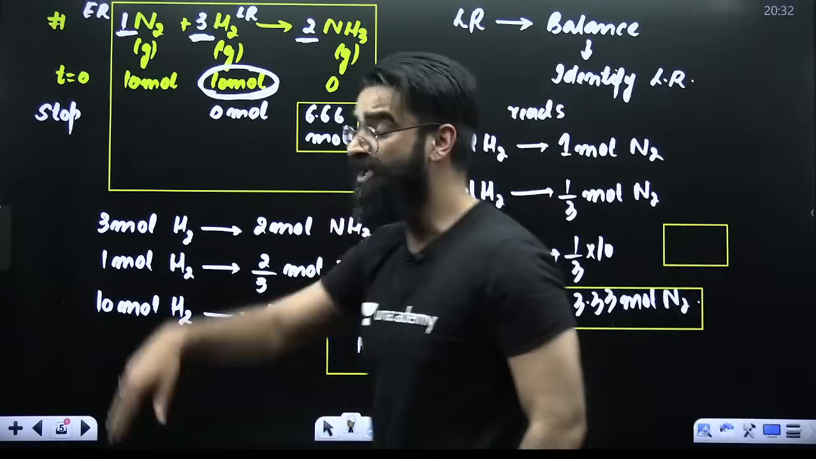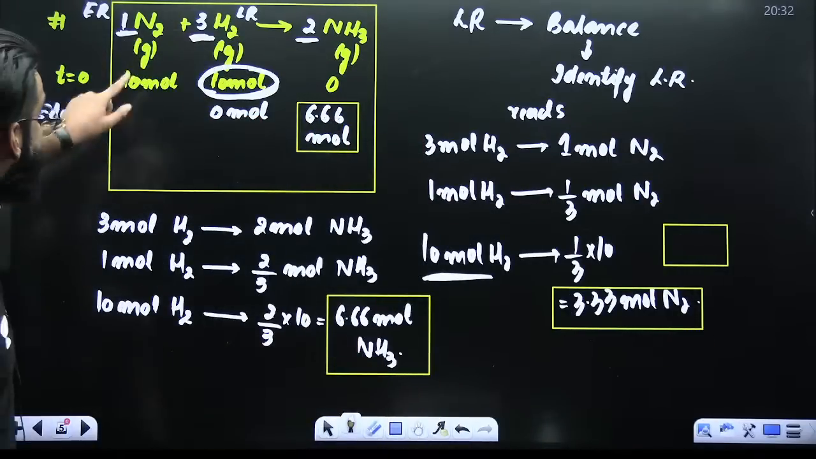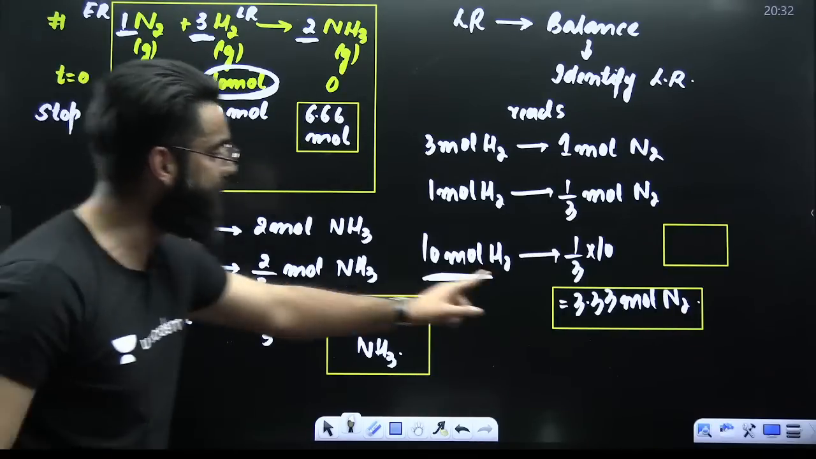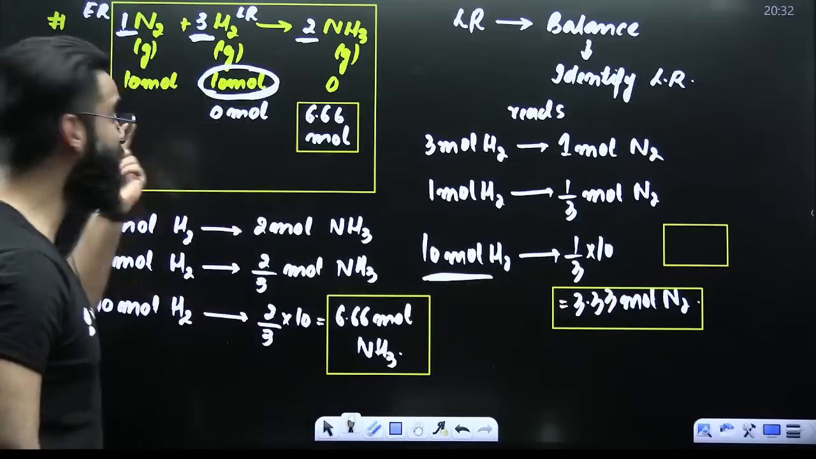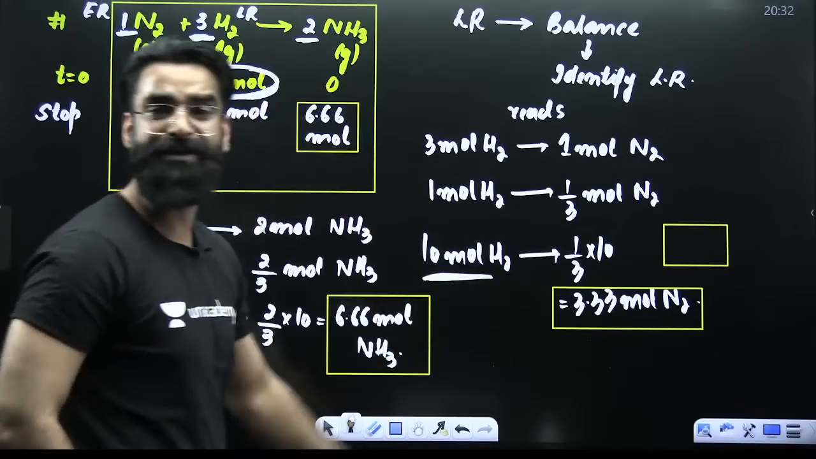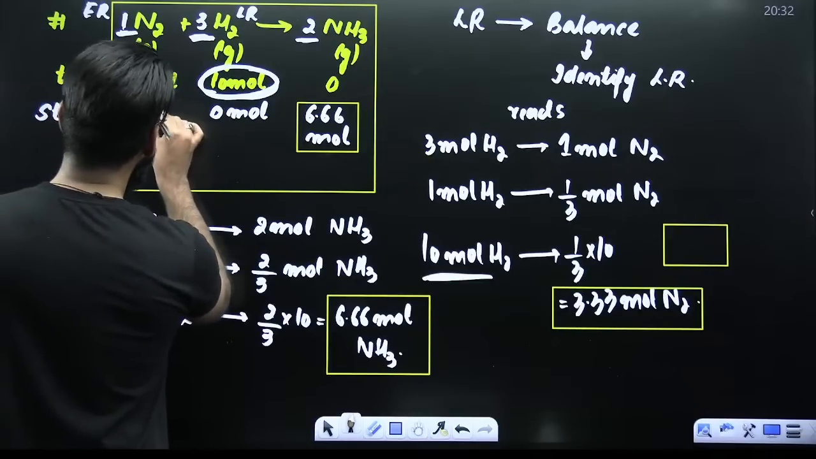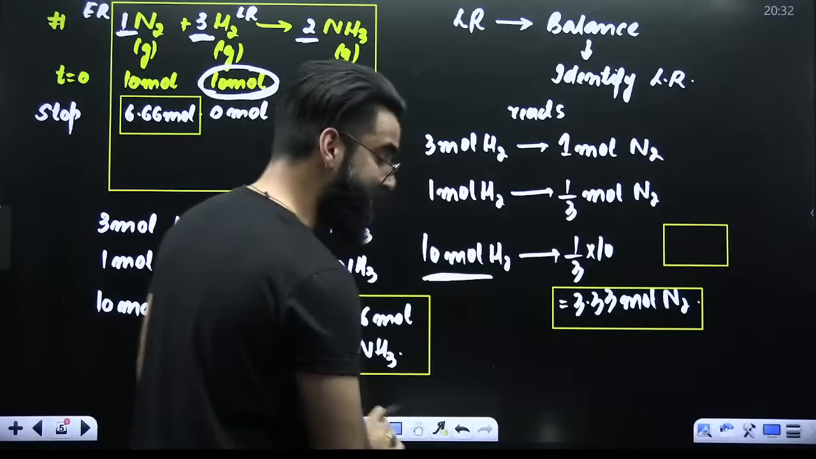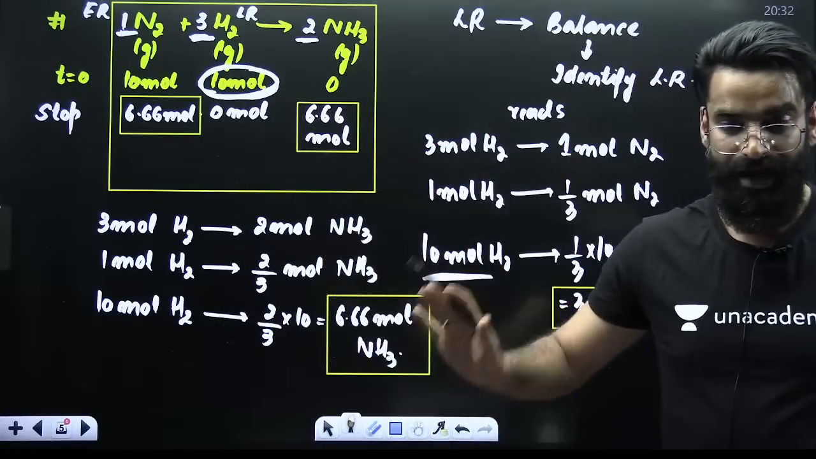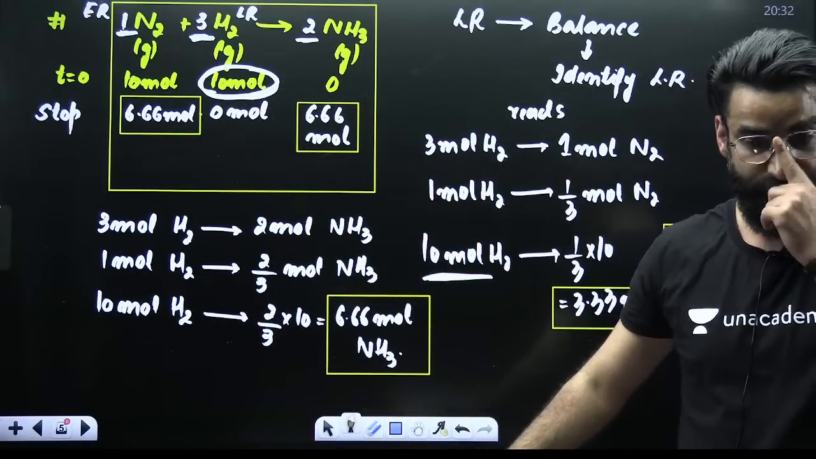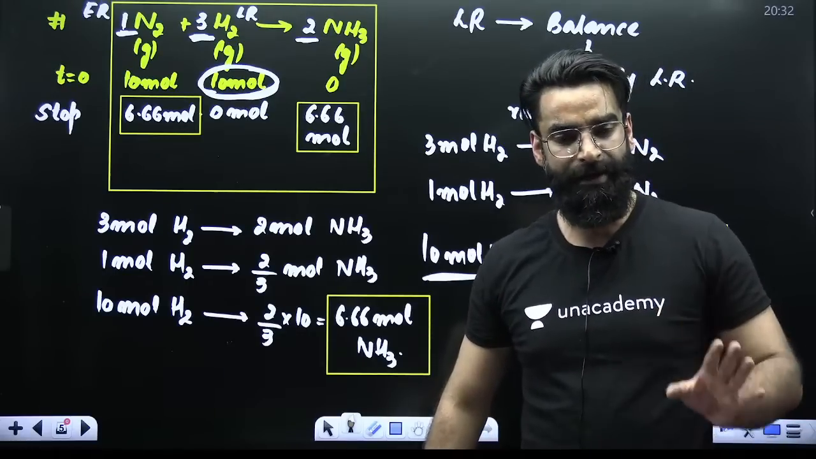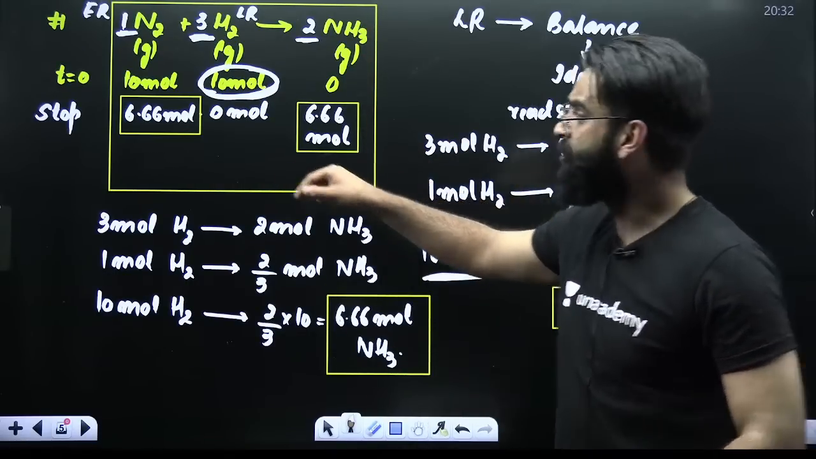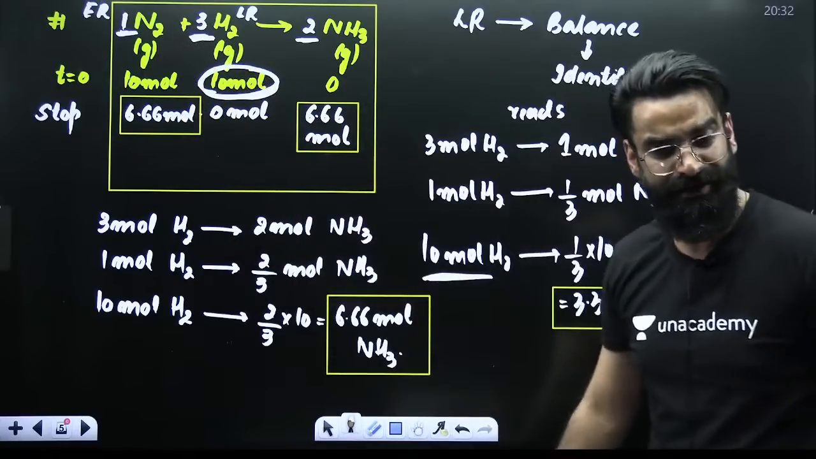So how many moles of N2 would be left in the container? I started with 10 moles of N2. How many moles of N2 have reacted? 3.33. So how many would be left? 10 minus 3.33 comes out to be 6.66. So 6.66 moles of N2 would be still left in the container at the end of the reaction. Am I clear with this, everybody? So you got to know the moles of product formed at the end of the reaction, and the moles of excessive reagent left.